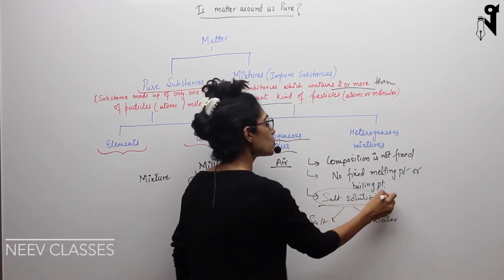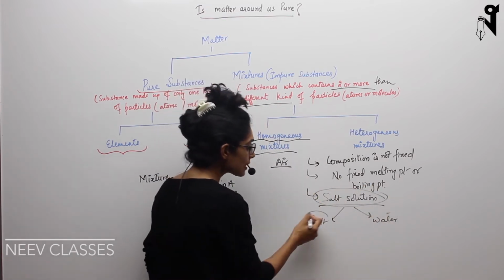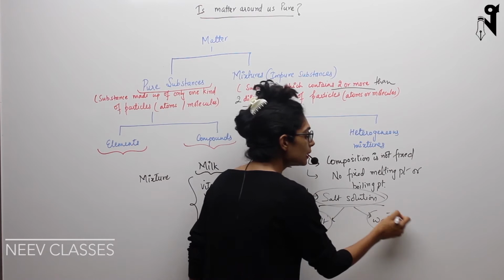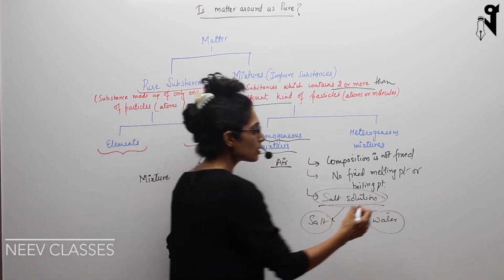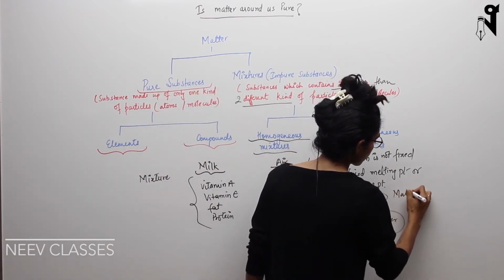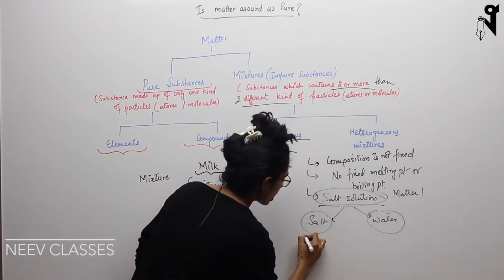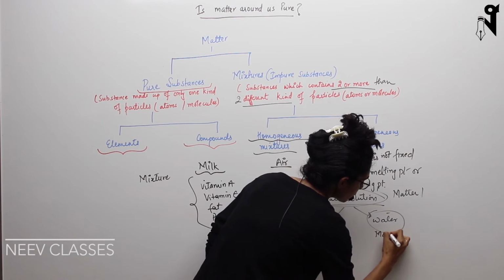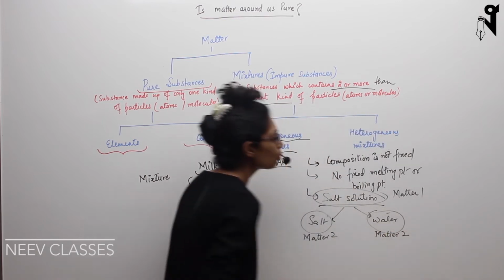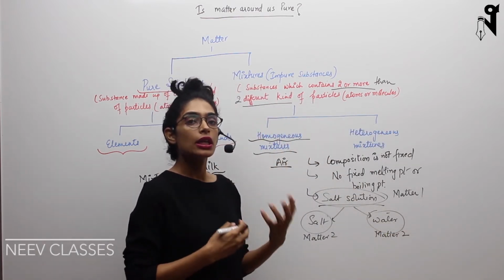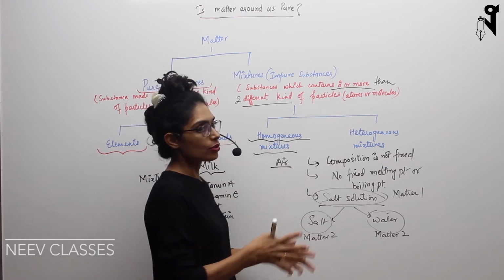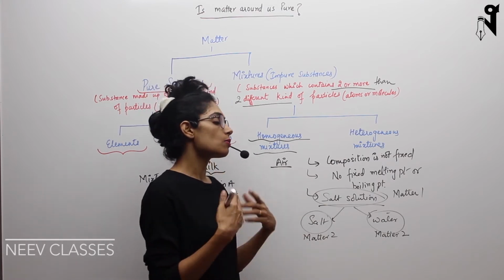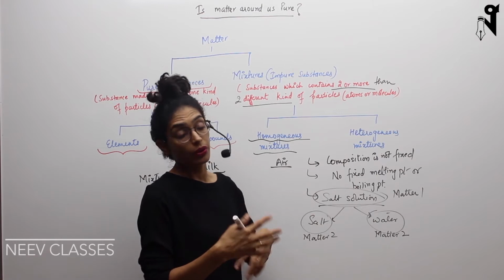Now, salt solution is one type of matter, salt is a second type of matter, and water is a third type of matter. So this is your matter 1, this is your matter 2, and this is your matter 3. So basically, through physical changes, through evaporation, heating, or reverse osmosis.